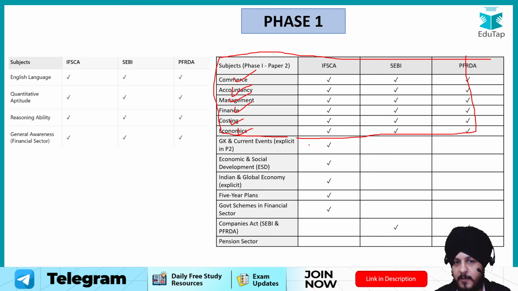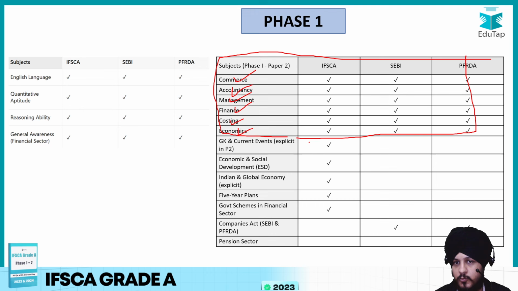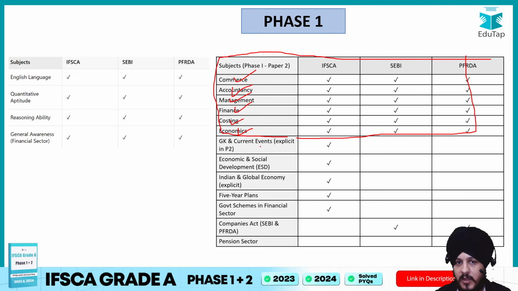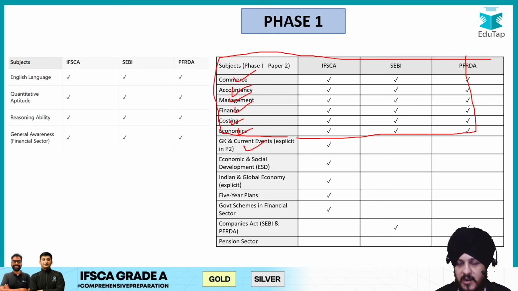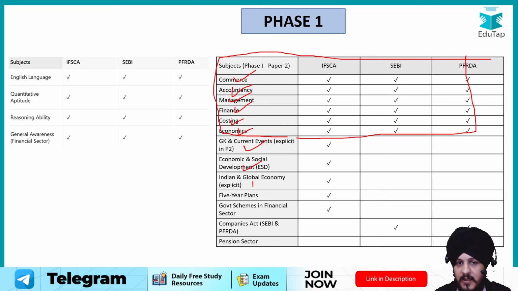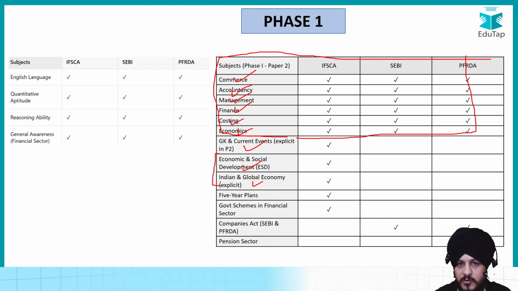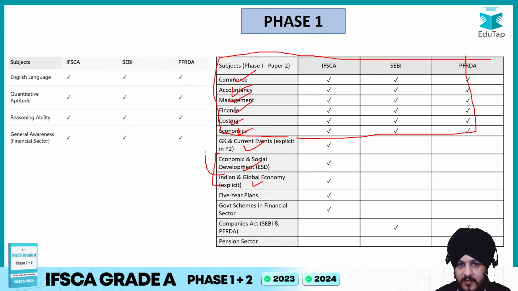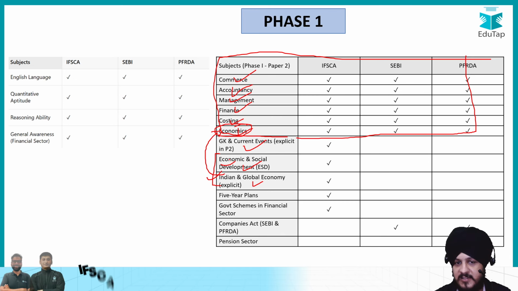What are the non-overlapping areas? Those areas that have been mentioned very specifically with respect to these examinations. For example, if we talk about IFSCA, very specifically they have mentioned in paper 2 that they are going to ask questions regarding GK and current affairs, then the economic and social development also, then we have Indian economy and global economy. Now no doubt this component is going to be very much overlapping with the economics that is mentioned over here, right? No doubt regarding that. But since they have mentioned it specifically, that's why I've added it separately as a part of this list.